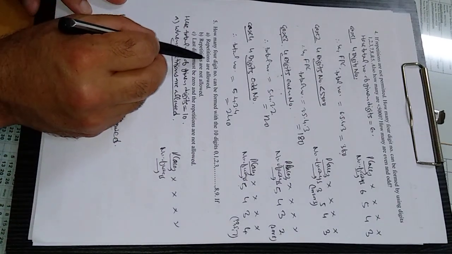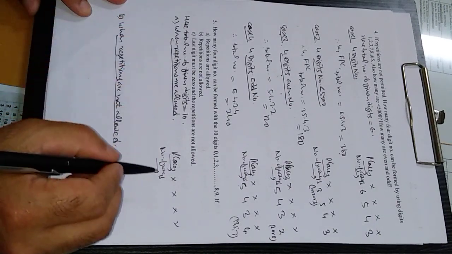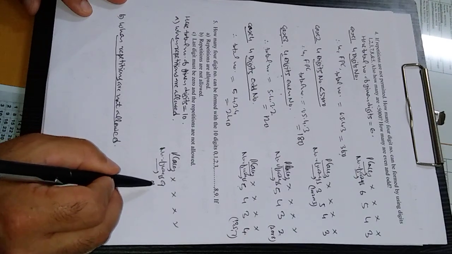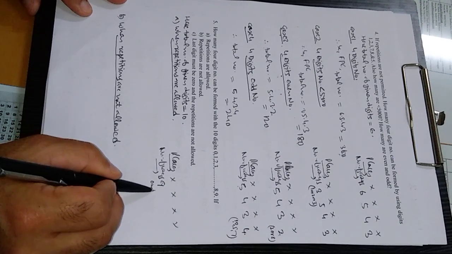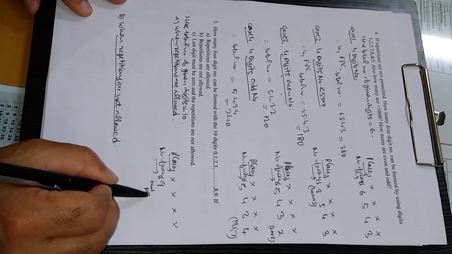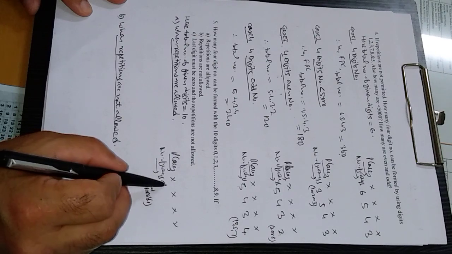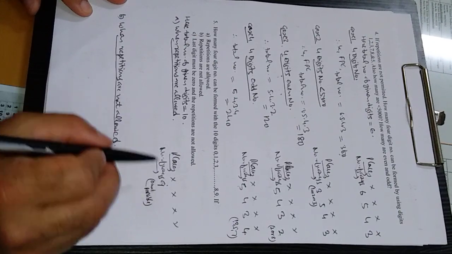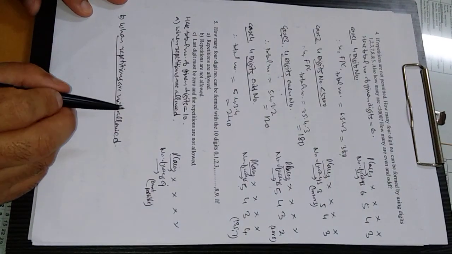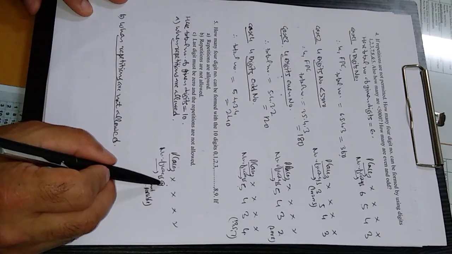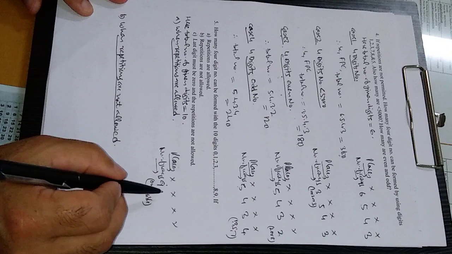What is case 1? Here repetition is allowed. So it means the first place can be filled in only 9 ways, because 0 is not possible there. If you fill the first place with 0 as well, then this number will no more be a 4 digit number. That will be insignificant. I hope you are familiar with significant digits. So 0 is not possible here. Still we have 10 digits.